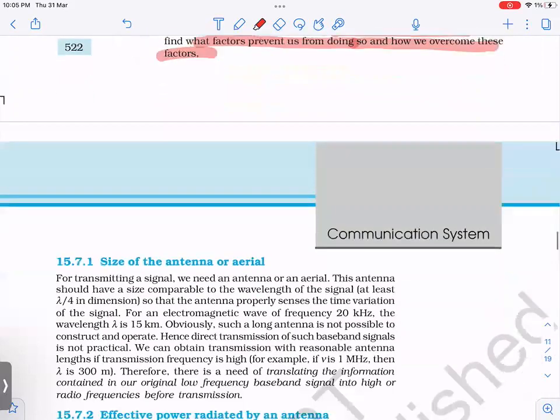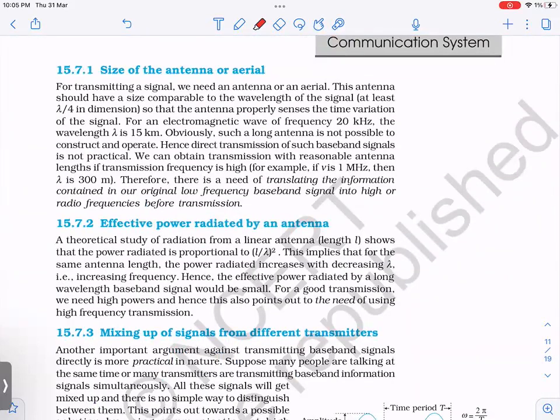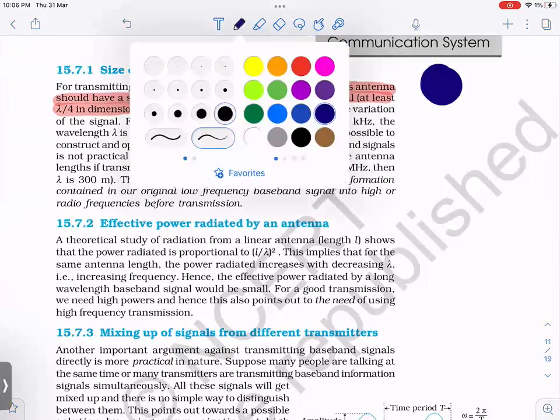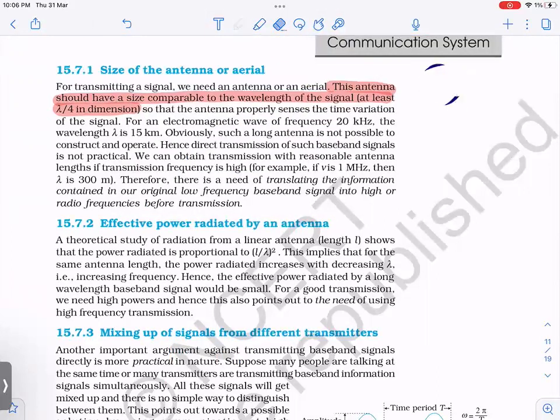So first is the size of the antenna. Here now the key point is, right? This video focuses only on key points. So the key point is that the antenna size should be comparable to the wavelength of the signal, at least lambda by 4, right? Very important point. There are some questions which have come based on just this, right? Lambda by 4. So they have given the frequency, and then you have to estimate the size of the antenna. From the frequency, you have to use the formula C equal to F lambda, and then you have to take C as 3 into 10 power 8.